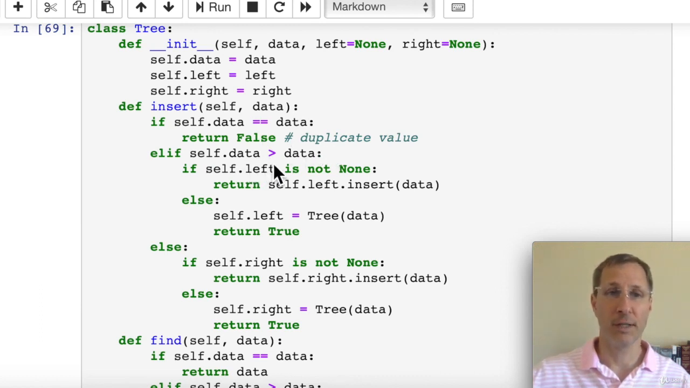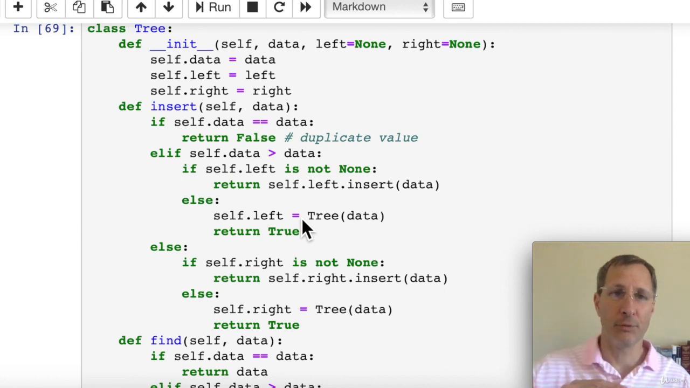If the data passed in is less than the data in the current node, then we're going to descend down the left subtree. So we return self.leftSubtree.insert. In other words, we're calling the insert function recursively, descending down the left subtree and still passing the data along. And the reason we have this return is because we want to return either True or False at the end of the day, depending on whether the data was successfully inserted or not.